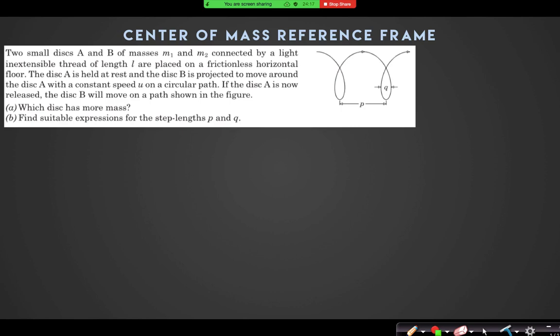Step length means this length. These are periodic things. These lengths will come in periods, and that's why it is known as step length.